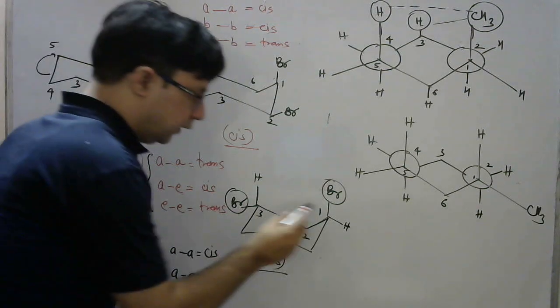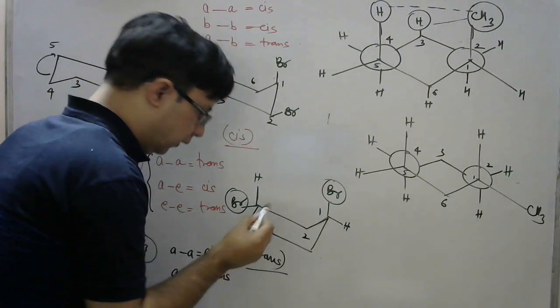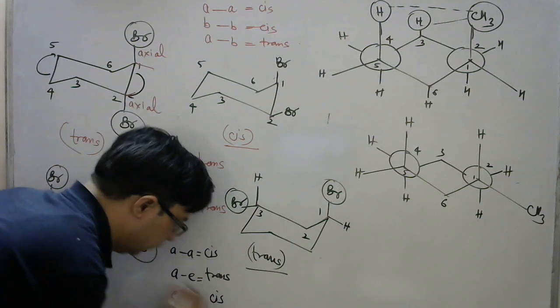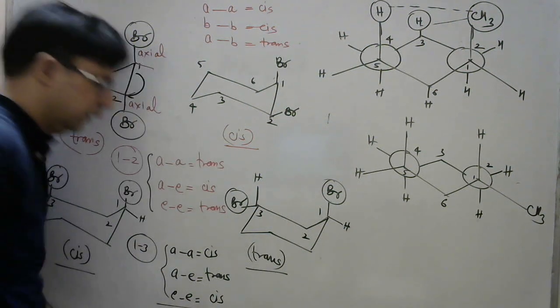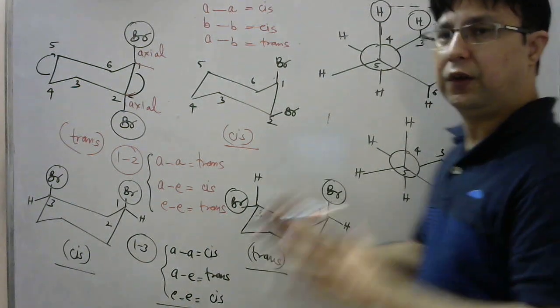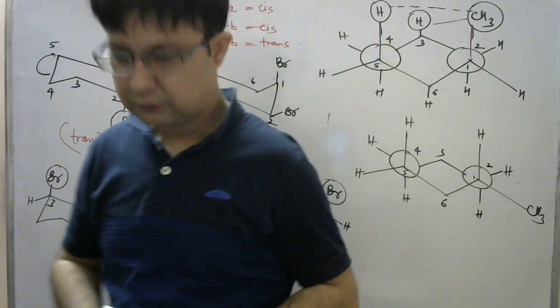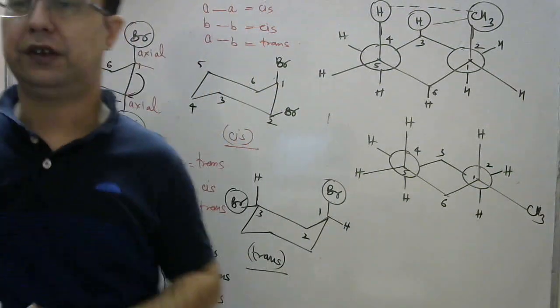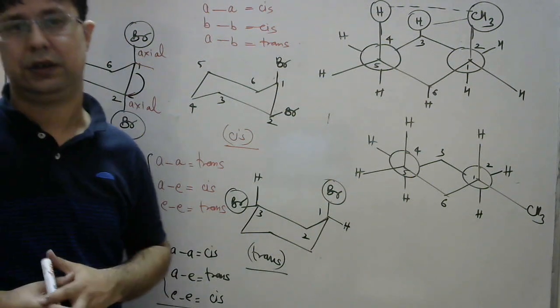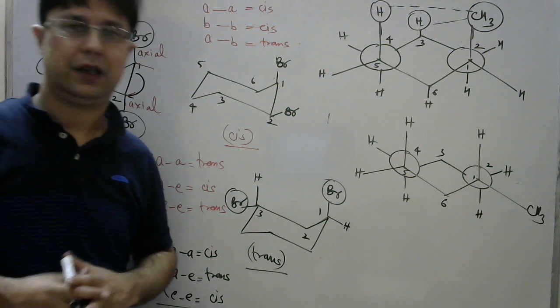Fine. If I consider equatorial, this and this is below and below. So equatorial-equatorial will also be which kind of form it will be representing? It is representing the cis form of the molecule. I think it is clear. So on first and third position we have decided which form will be the cis form and which form will be the trans form of the molecule. I think this is clear.